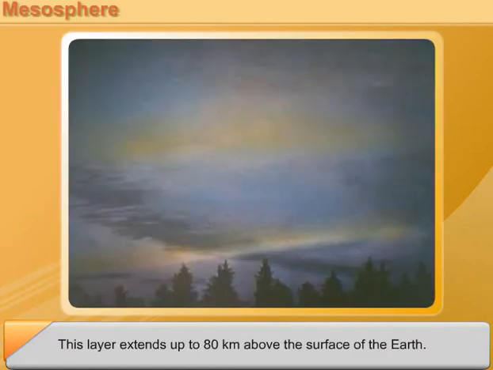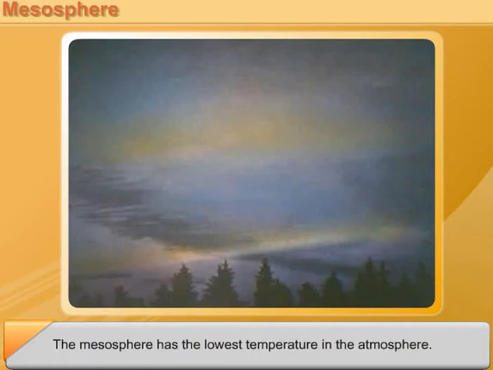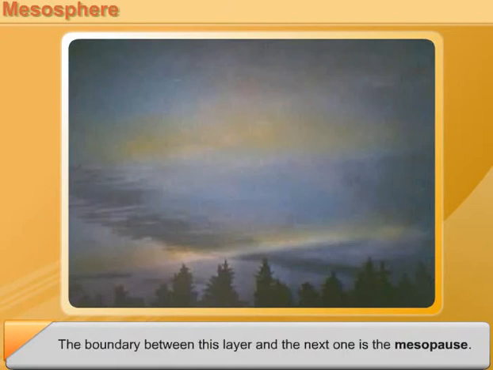Mesosphere. This layer extends up to 80 kilometers above the surface of the Earth. The mesosphere has the lowest temperature in the atmosphere. The boundary between this layer and the next one is the mesopause.